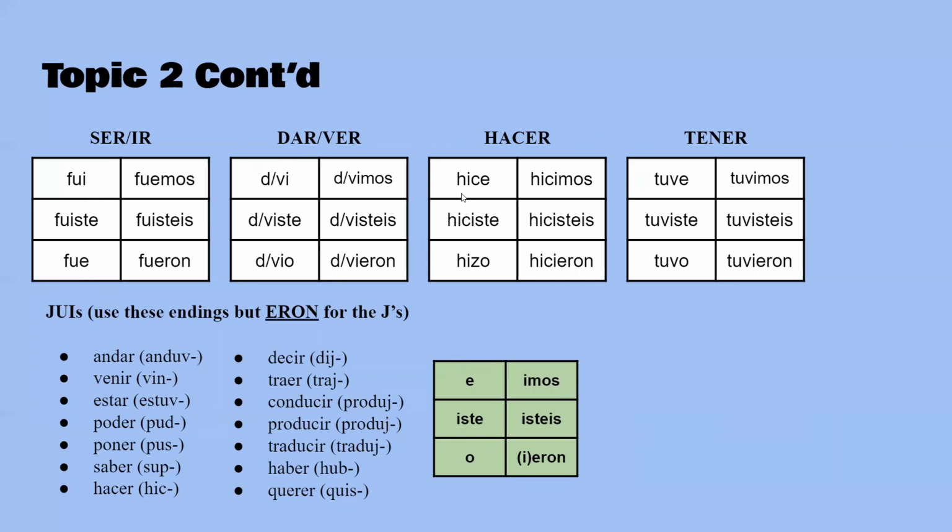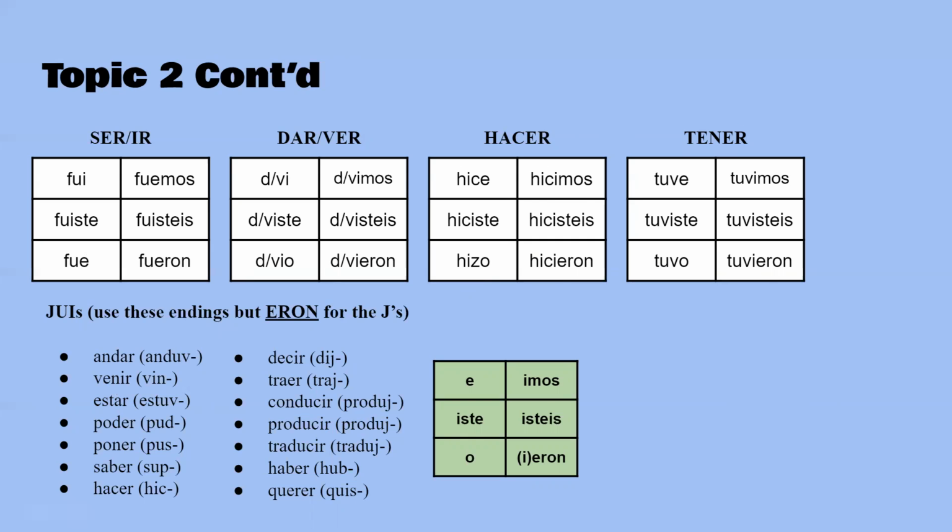Hacer: hice, hiciste, hizo. That one's very irregular. You might think it's hizo, but it's hizo. Hicimos, hicisteis, hicieron. Tener: tuve, tuviste, tuvo, tuvimos, tuvisteis, tuvieron.